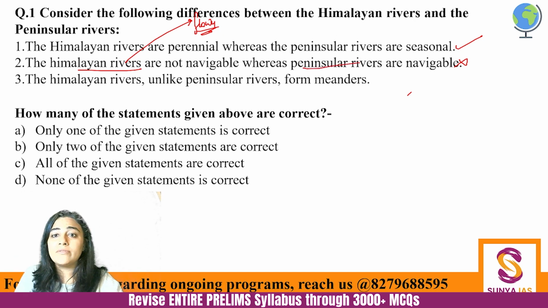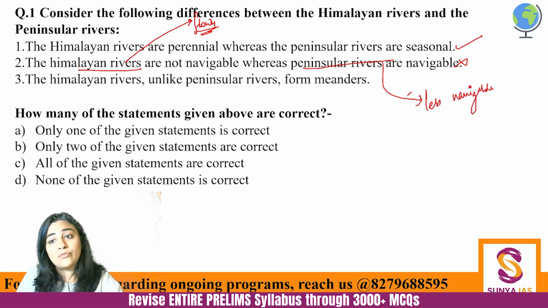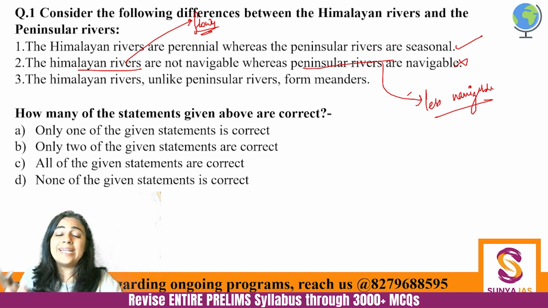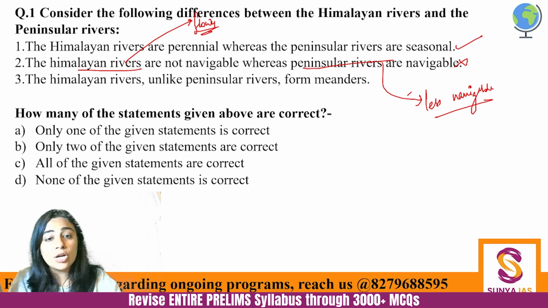So peninsular rivers, because they don't have as much water as the Himalayan rivers, are less navigable, sometimes not navigable also. For example, Godavari. Godavari, though, is the biggest river of the peninsular region. It still does not have a lot of clean water, right? The water is brownish. So that's why it's not navigable.